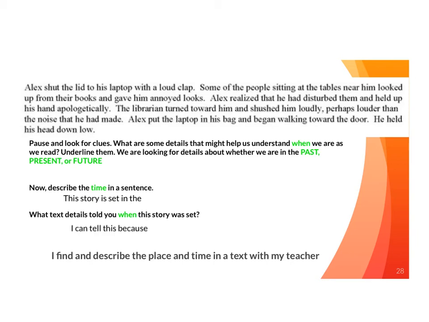Go ahead and describe the time in a sentence. You can say that it's the past, the present, or the future. And then you can say why you chose that. How can you tell?